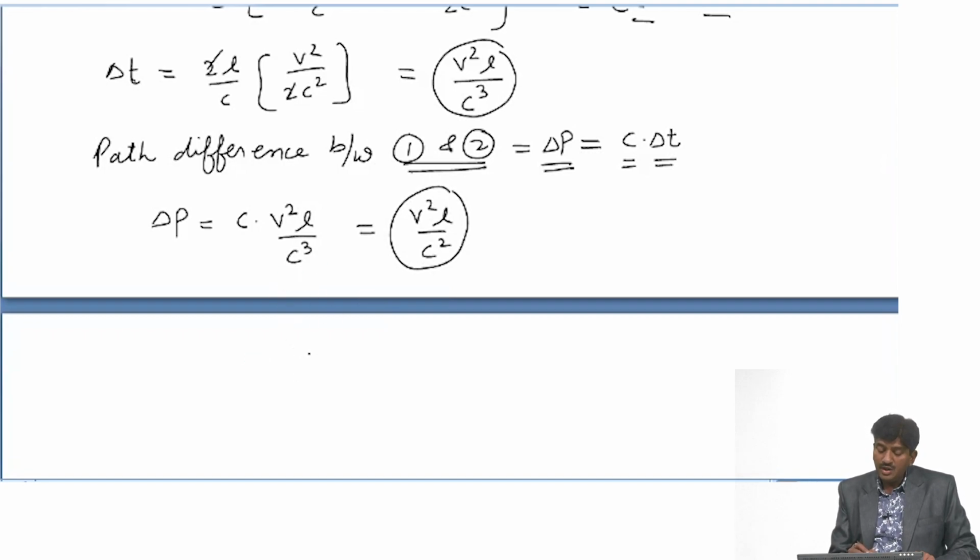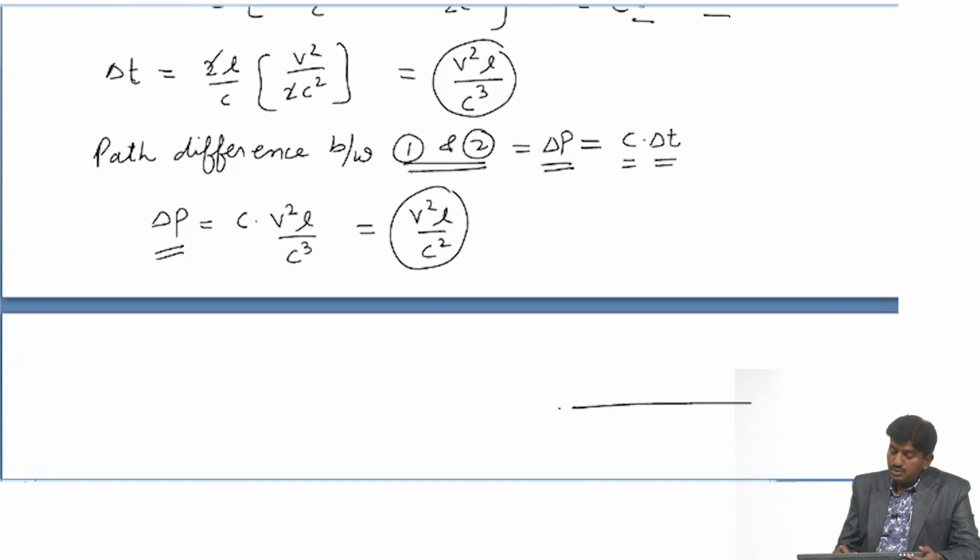And we know that if we want to determine the shift in fringes due to this path difference, suppose this is a light ray and this distance is lambda, and if a light ray covers this path lambda, then there is a shift of one fringe.